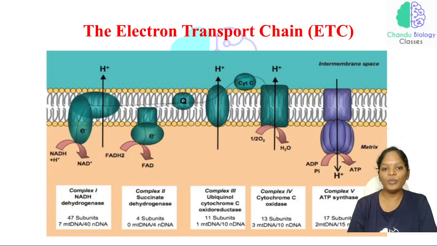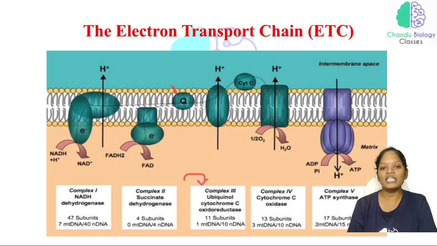Now complex 2 is the succinate dehydrogenase. Whenever FADH₂ is converting into FAD, some amount of electrons is released, and the released electrons are accepted by the succinate dehydrogenase complex.